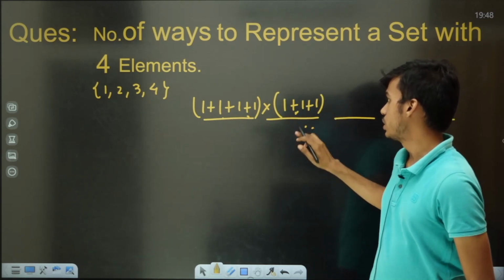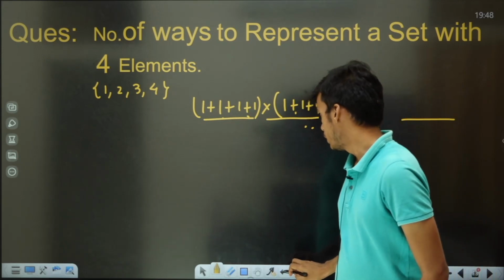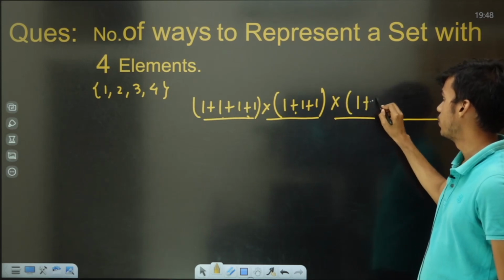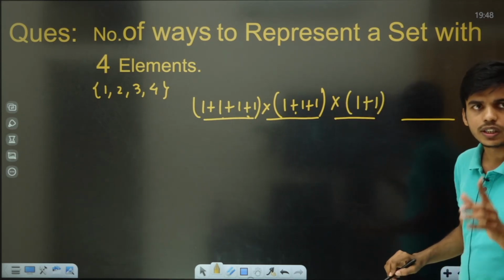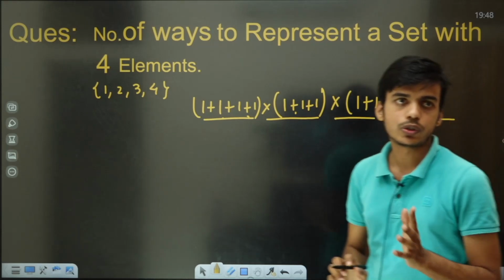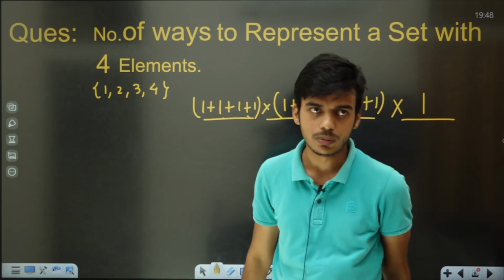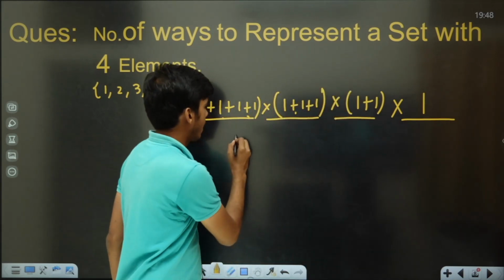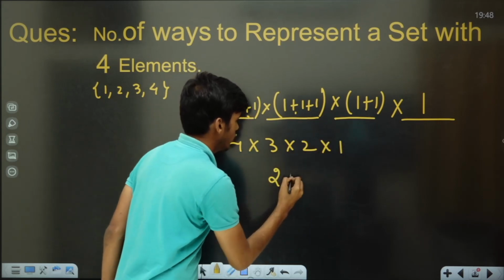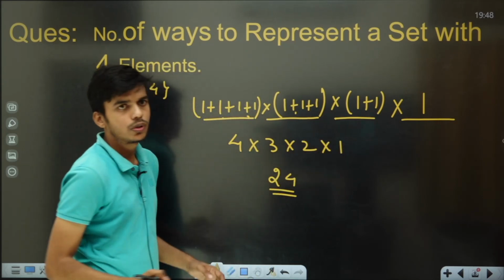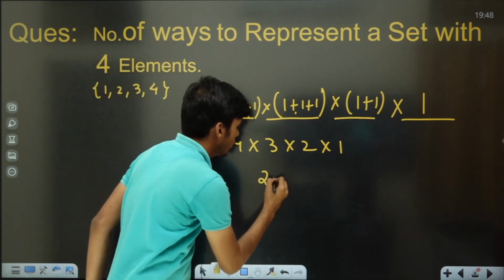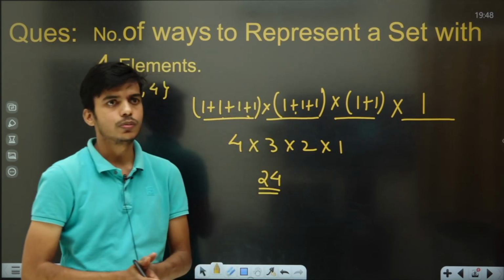And as soon as anything is kept by us at the second position, the third place can be filled by us in 2 possible number of ways. And as soon as anything is kept by us at the third position, the last place can be filled by us in 1 possible way only. That means 4 cross 3 cross 2 cross 1 are the number of ways to represent a set with 4 elements, meaning the number of arrangements of the elements will be 24. Hope you guys would have got my point.